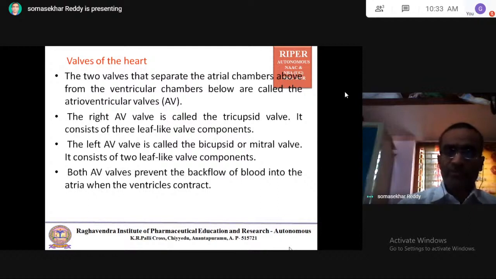So there are two types of atrioventricular valves. The first one is the right atrioventricular valve, which is also called the tricuspid valve. It consists of three leaf-like valve components, whereas the left atrioventricular valve is called the bicuspid or mitral valve. It consists of two leaf-like valve components. The function of the tricuspid and bicuspid valves is to prevent the backflow of the blood into the atria when the ventricles contract.